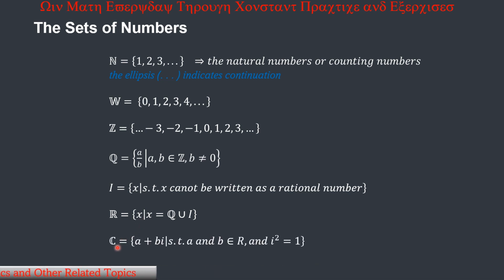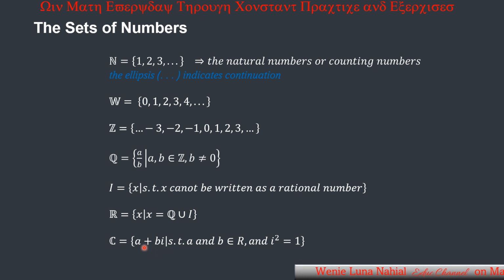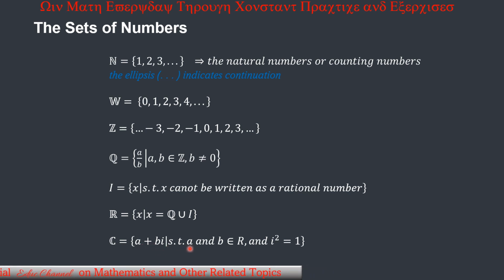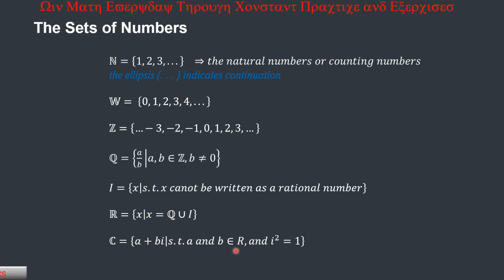Then we have the uppercase letter C, which is the first letter of the word complex. So we have here the set of complex numbers: numbers that can be written in the form a plus bi, such that a and b are real numbers and i squared is equal to negative 1.